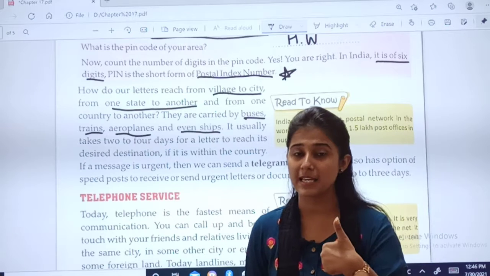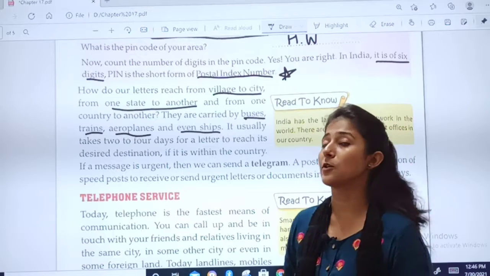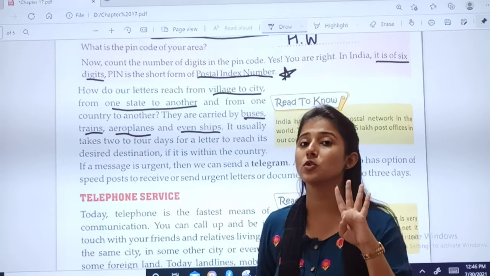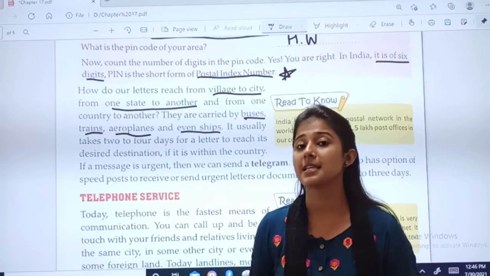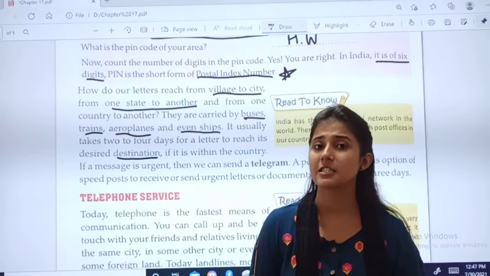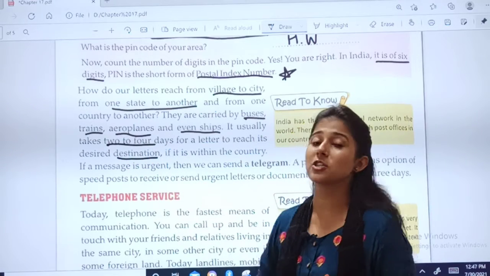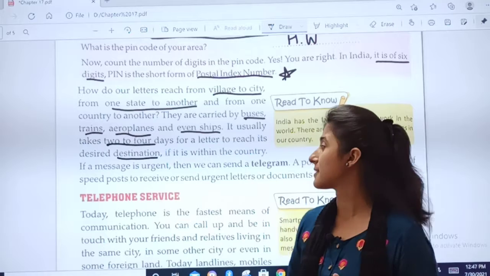See, buses, trains, aeroplanes and even ships. It usually takes 2 to 4 days for a letter to reach its desired destination. How many days does it usually take? It takes 2 to 4 days, children, if we want to send a message to another place.